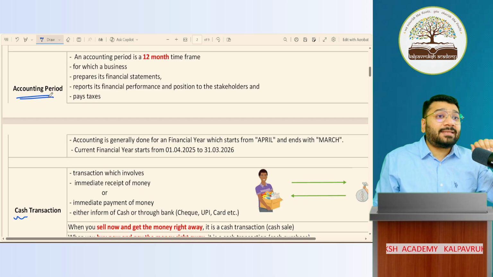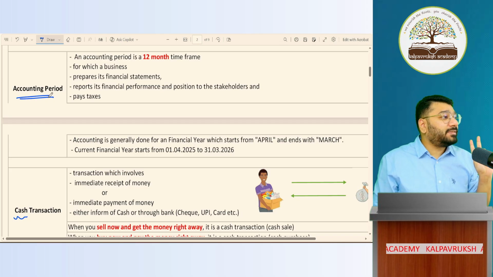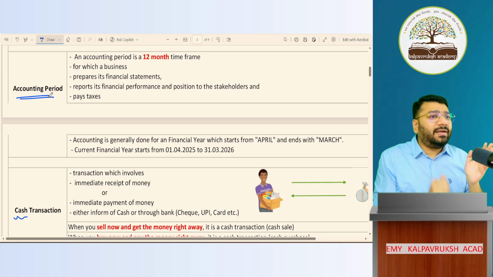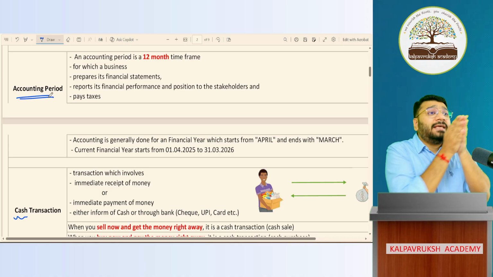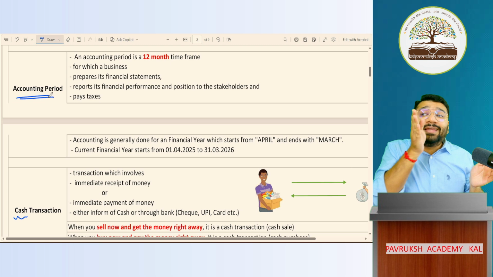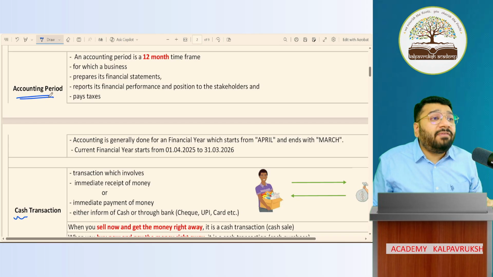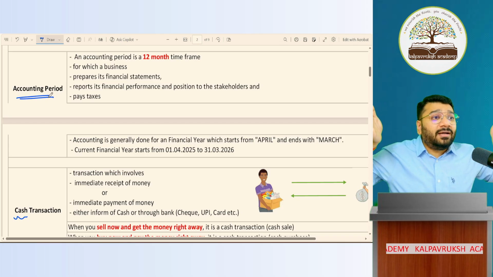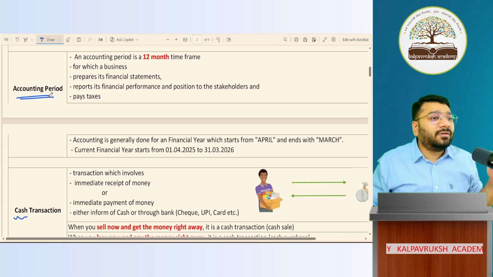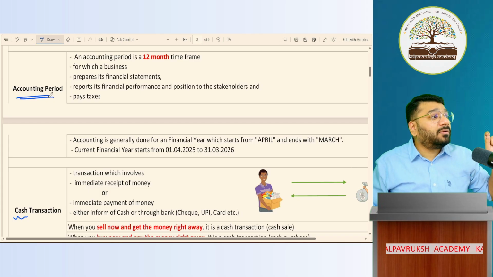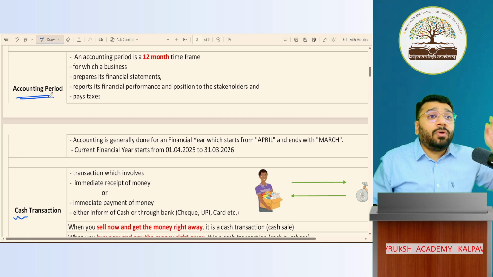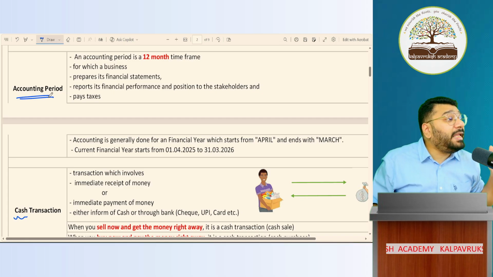First year's turnover 10 lakhs. Second year's turnover 12 lakh rupees. Or let's say he's selling 15 lakh. We take 15 lakh. First year turnover 10 lakh, second year 15 lakh. So turnover has increased by 5 lakh rupees. This you got to know only when you broke the 7 years into 7 parts. Got it, not got it? So here we have to break accounting into multiple parts called the accounting period.